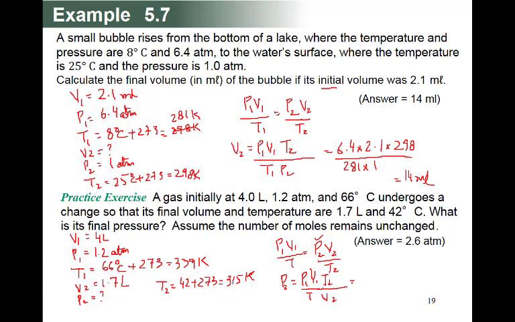This we have to learn, all cross multiplication in mathematics. So P1 is 1.2 multiplied by 4 and then 315, divided by 339 multiplied by V2, which is 1.7. So it is equal to this answer, and checking the mathematics is your job.